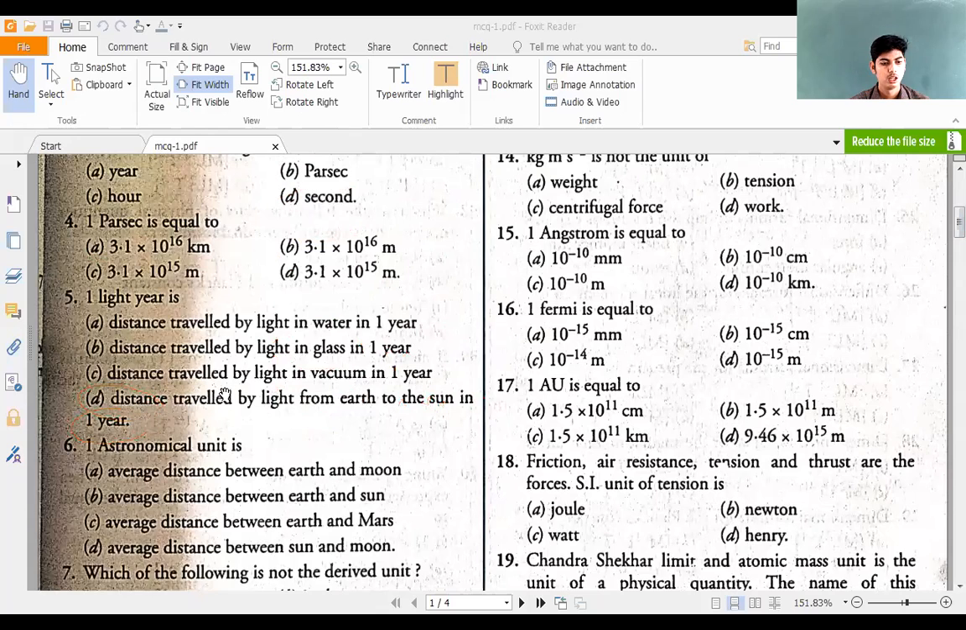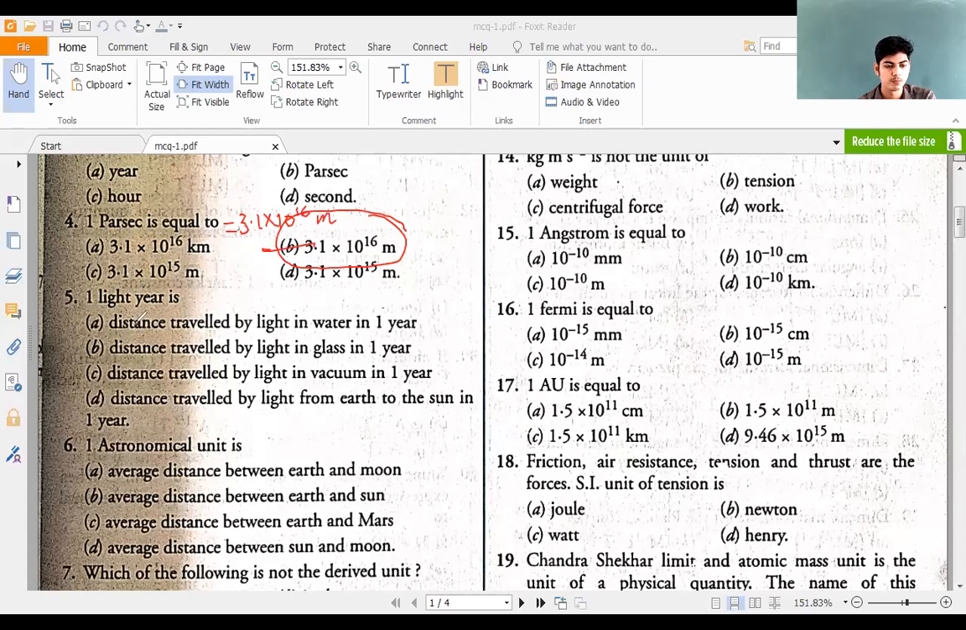Next, 1 parsec is equal to what? That must be understood. 1 parsec is equal to 3.1 into 10 to the power of 16 meters. This must be remembered, right? These are all standard values.